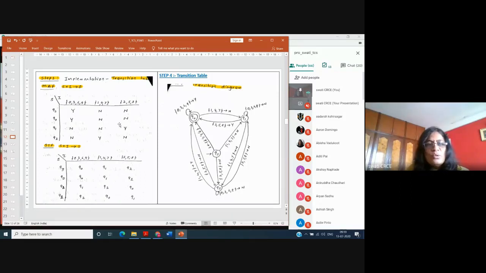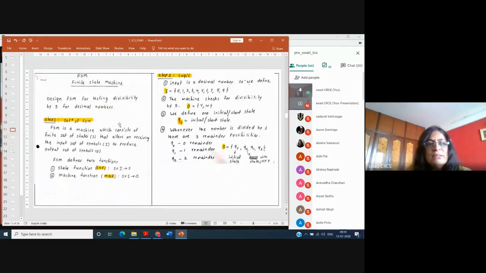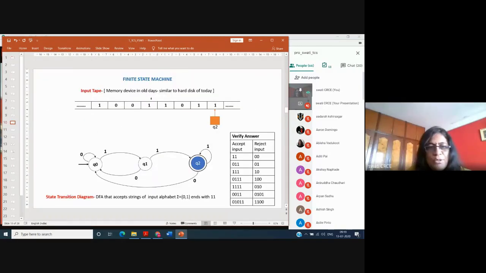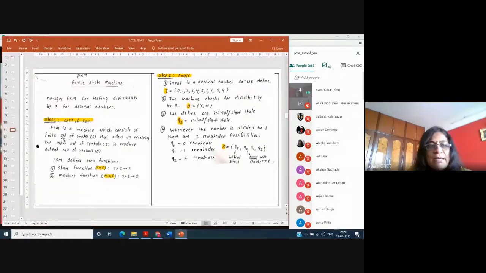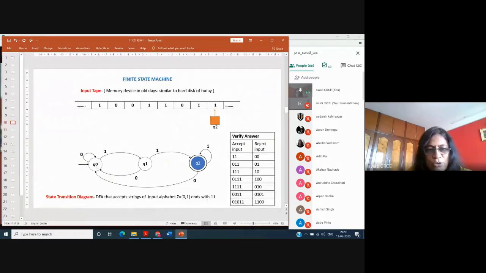Okay. So let's see how to go about the design. Let's visit your problem again: it is a decimal number and you have to divide it by 3. The definition of FSM is that FSM is a machine, like the previous diagram of your input tape, which consists of a finite set of states S. Like these are the states Q0, Q1, Q2.